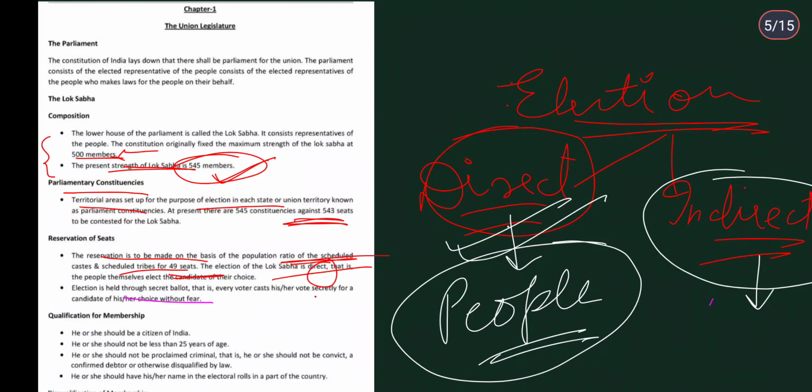Do remember any five. I'm discussing all with you, but according to your convenience, whatever you remember, remember. Sometimes in the question it's given: except being an Indian citizen, what are the other qualifications required for being a member in parliament? So please do remember, except Indian citizen, other also, okay?